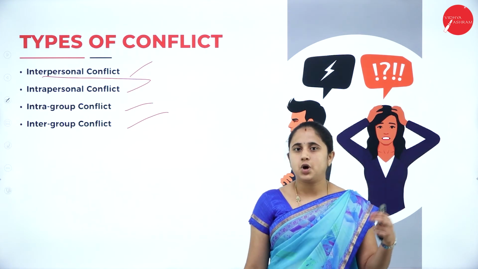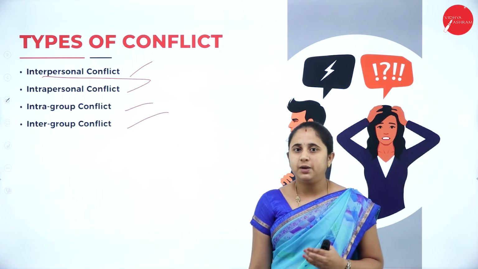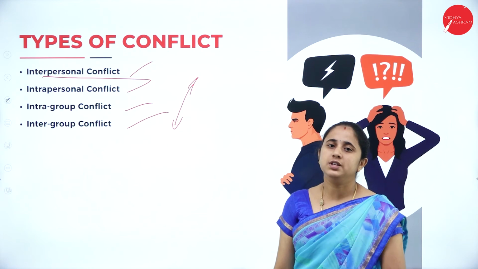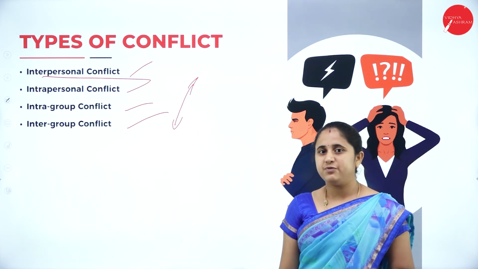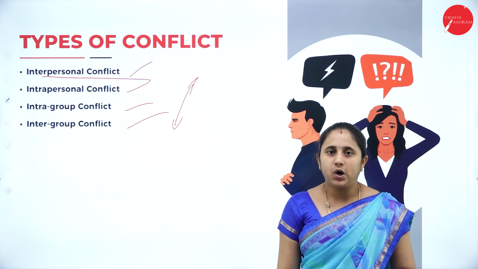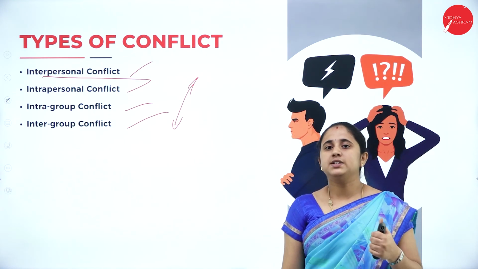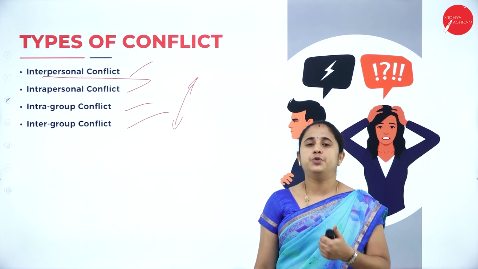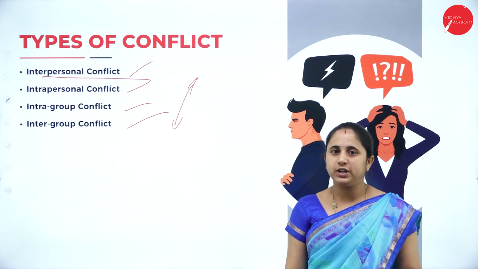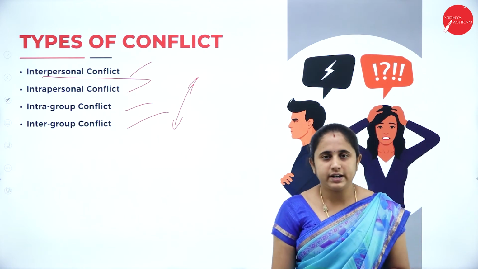So the manager has to concentrate, the manager has to give importance to all these conflicts. Then you need to analyze and give a solution for the conflict in order to increase efficiency, productivity and coordination among the employees. So analyzing a conflict and giving the right solution is important and it is a big task for the manager and for the organization.